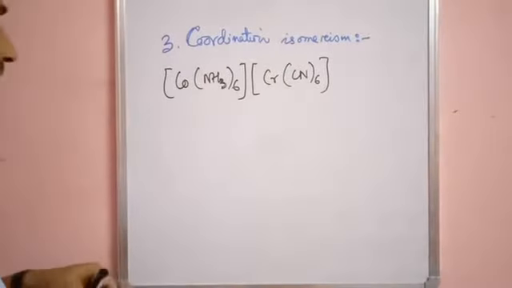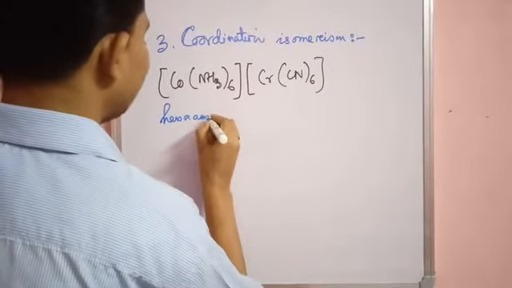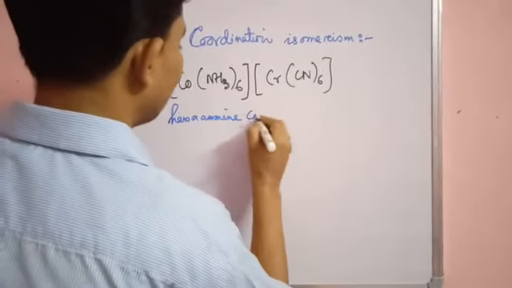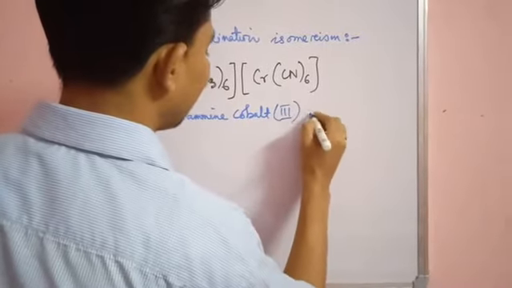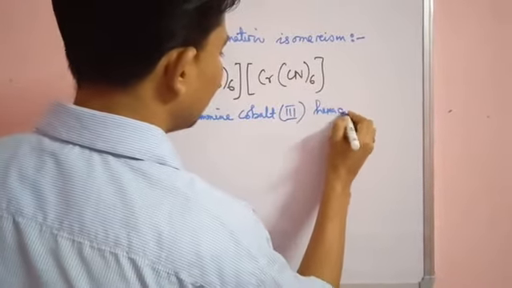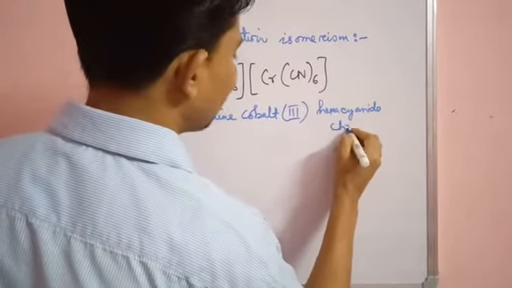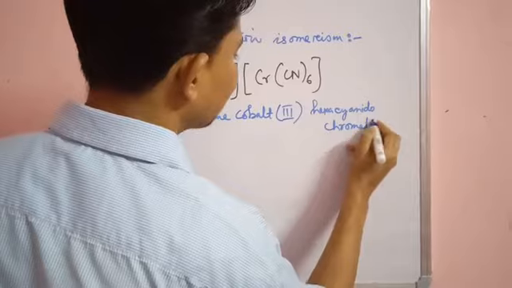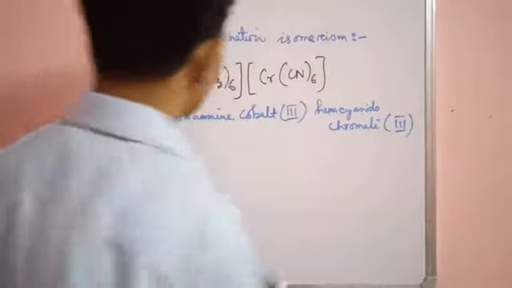Let me write the name: hexaamminecobalt(III) and hexacyanidochromate(III). There is no space, but due to lack of space I am giving one gap.